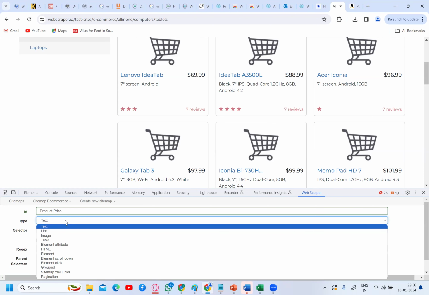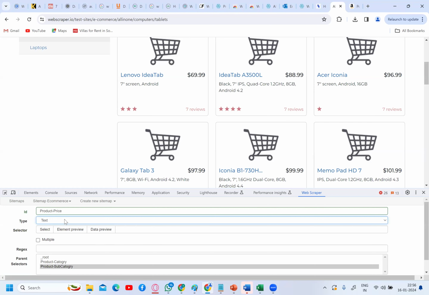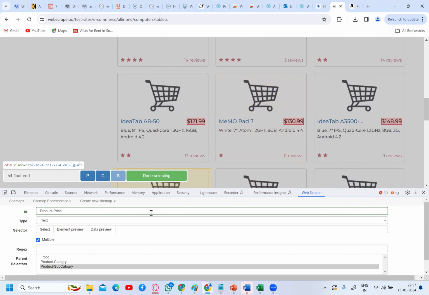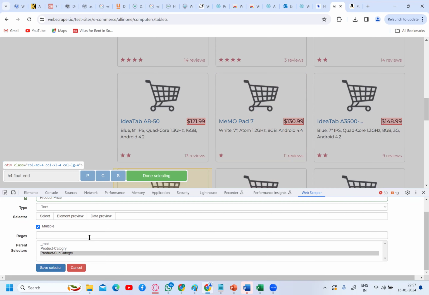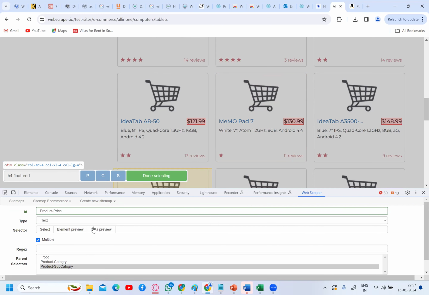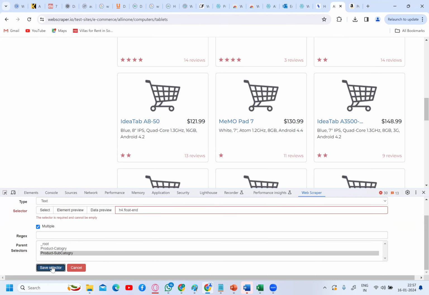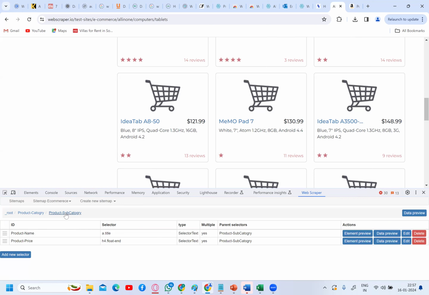Maybe it's numerical, but in web scraping, it is text on the website. It will convert it into text. So click on select. You have multiple product prices. Click on multiple. So just select only product price here, then here. That's it. All got selected. Okay. So you want to test yourself. Click on done selecting, data preview. Yes, it has scraped all the pricing of the products. Now save selector. Done.